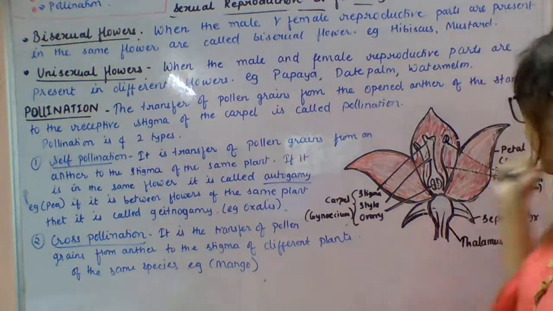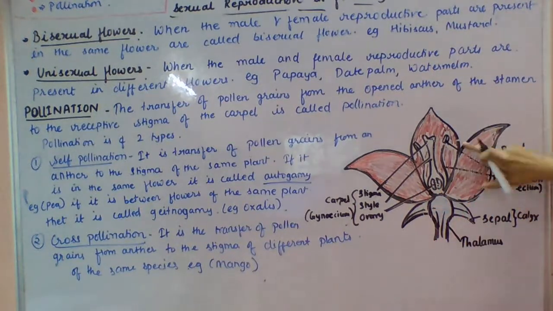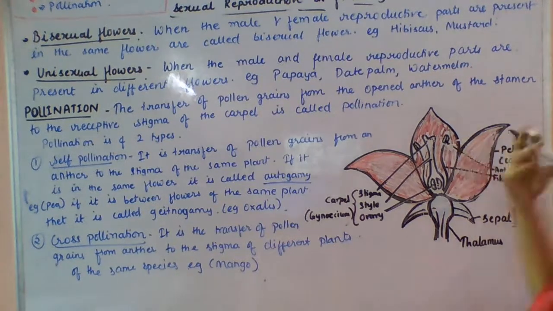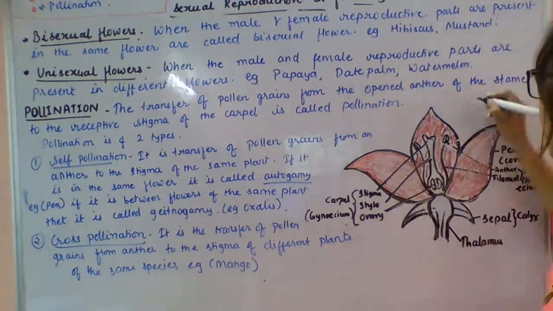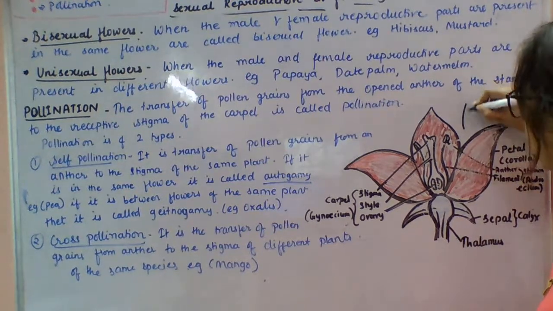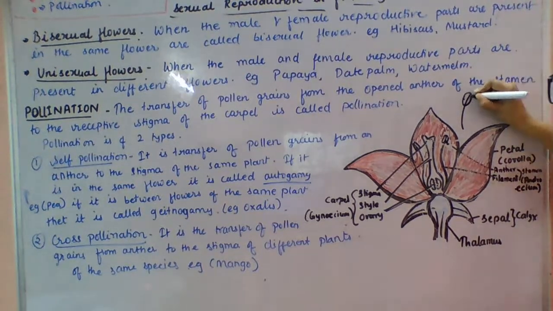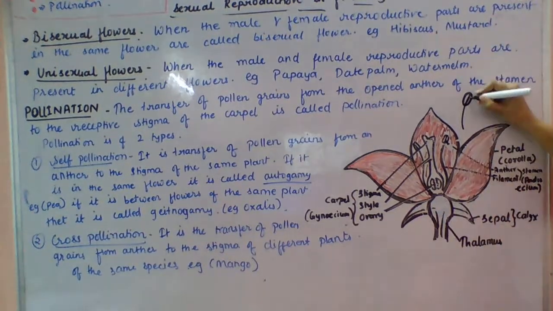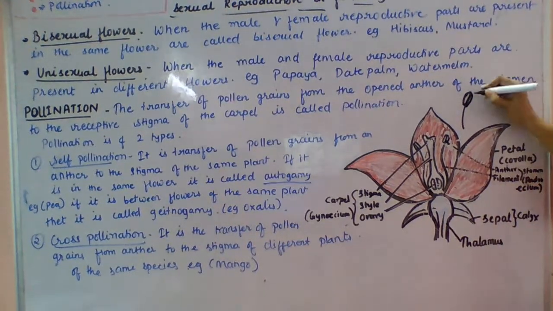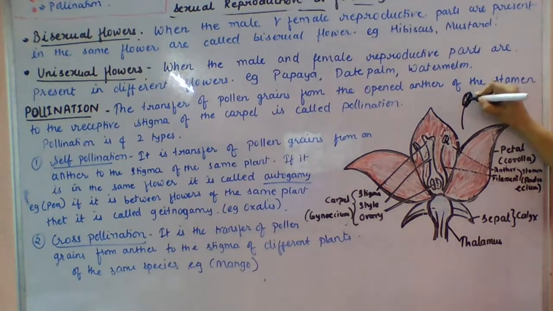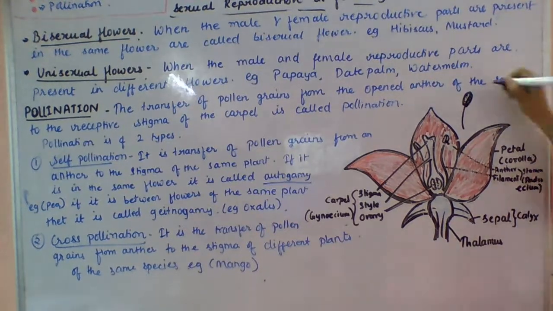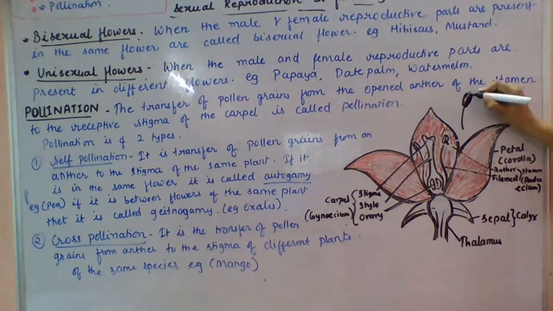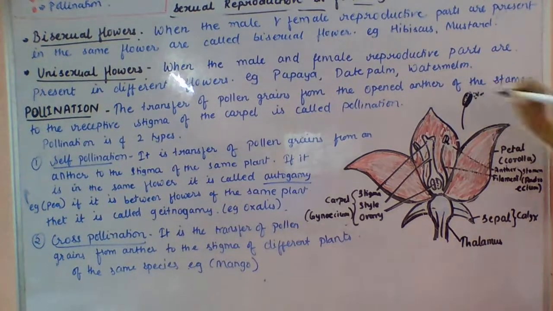As I explained to you, the anther consists of pollen grains. Suppose this is a male reproductive part, this bilobed anther. In the anther, as I explained, the microsporangia are present. In micro sacs, the spores are present. So from the opened anther, when the anther gets open, the spores get out of it